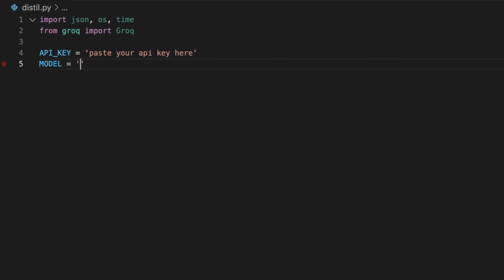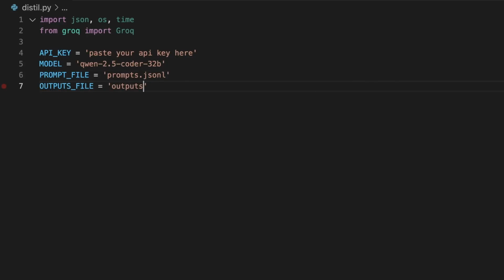Then we can create a variable named model to specify which of the Groq models we want our program to distill. Since this demonstration is creating an expert Python model, I will choose the Qwen-2.5-coder-32B model, which at the time of recording is the best performing Groq model on coding specific benchmark tests. Then we can specify the name of that file in our program's code as prompt_file. In another variable named outputs file, we can specify the name for our dataset where all of the distilled outputs will be saved. Set a variable named max_retries to equal 3 and retry_delay to equal 5.